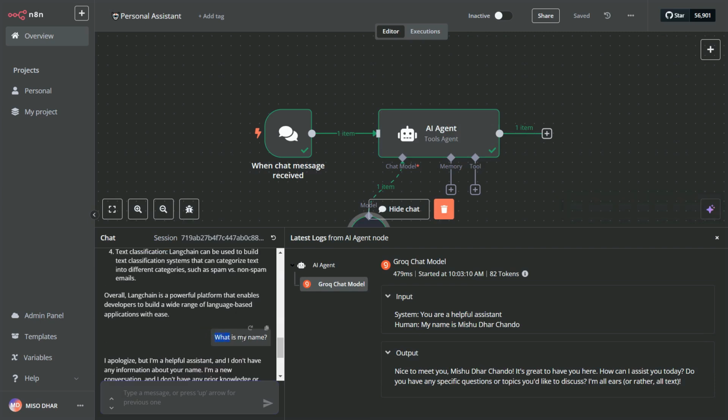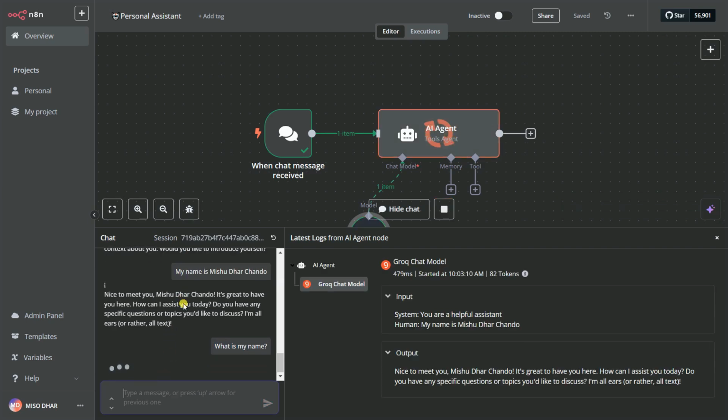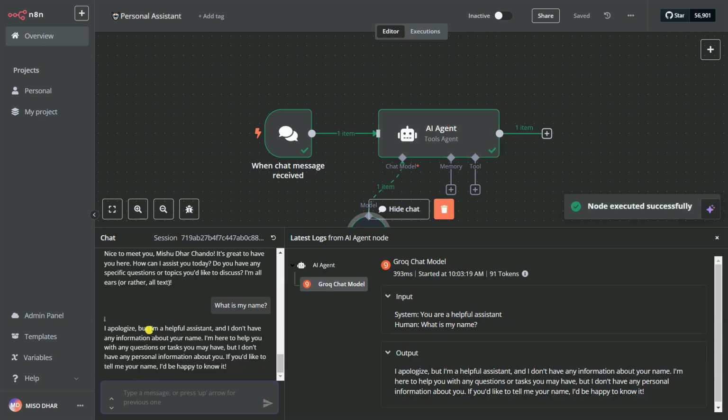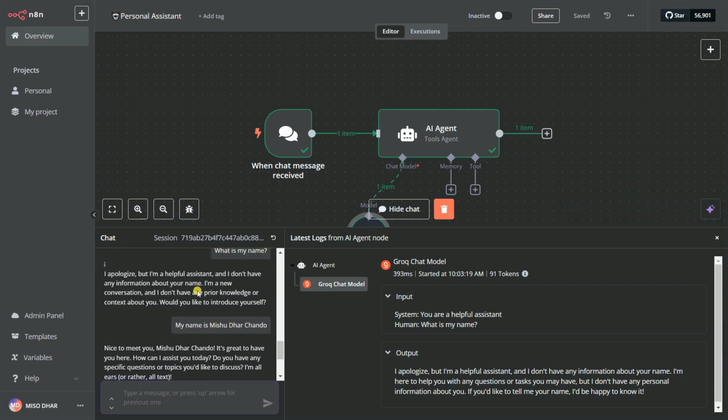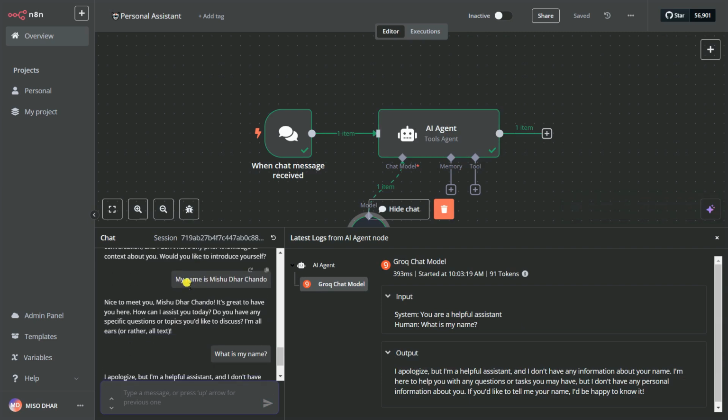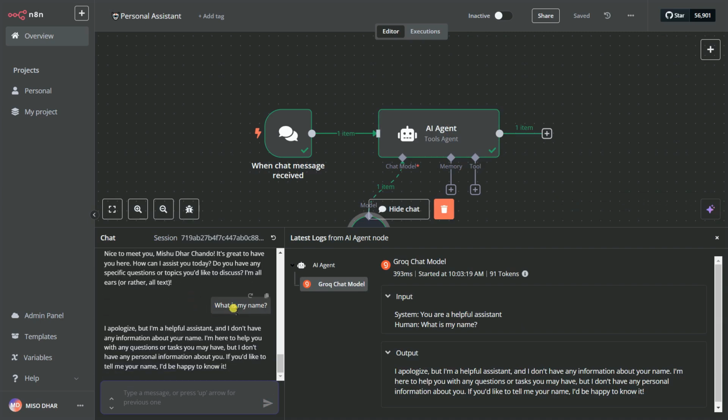So if I go here, let's say, what is my name again? What is my name again? And you can see here it is unable to give my name. I already gave my name, that my name is Mishudat Chandu, but it is unable to say my name again. Why? Because it doesn't have any memory.